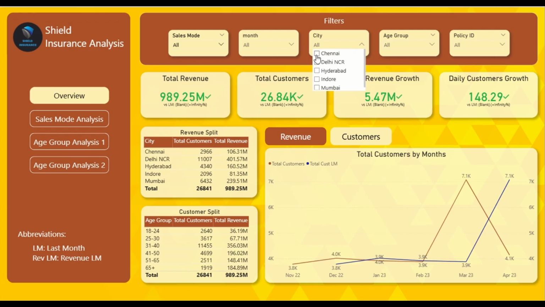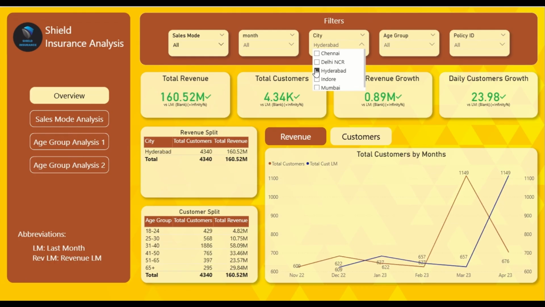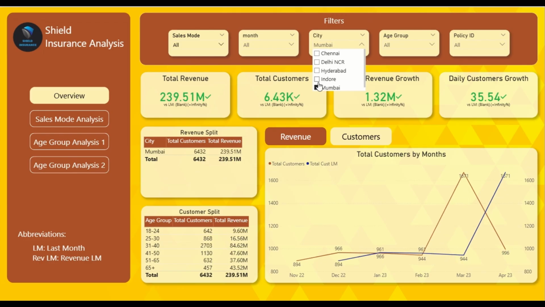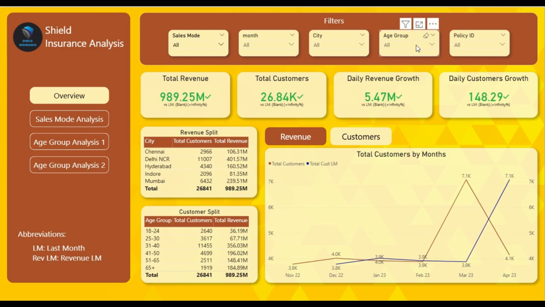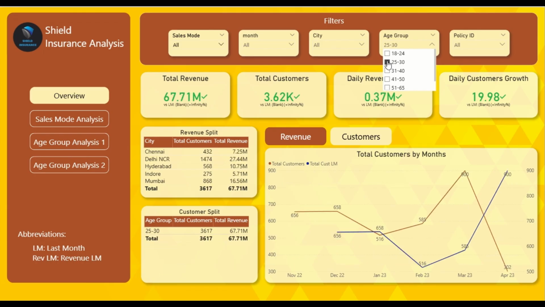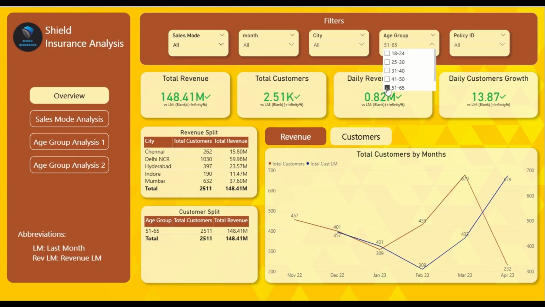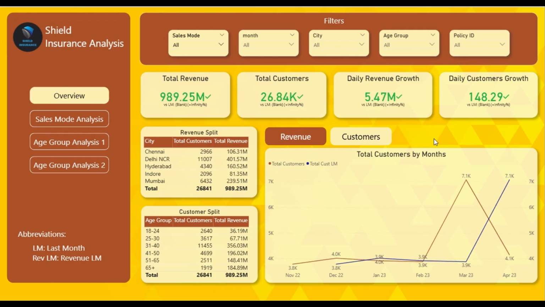If I set here city, Chennai, Hyderabad, Delhi NCR, it is same. So the performance is same for every metric. If I set here the age group, in March only, the performance was high as compared to the rest of the months. So now the important question here is why March only and why the performance declined in April?